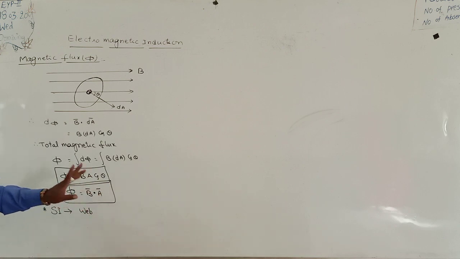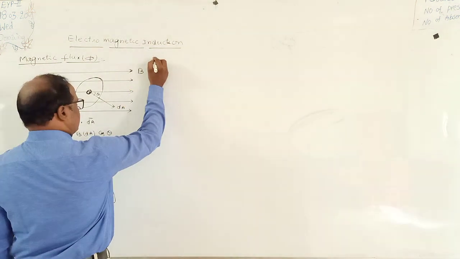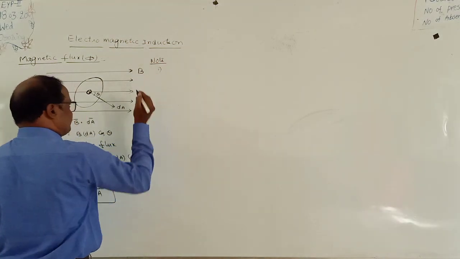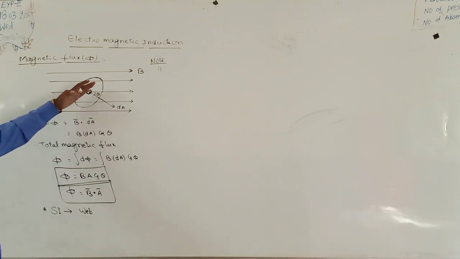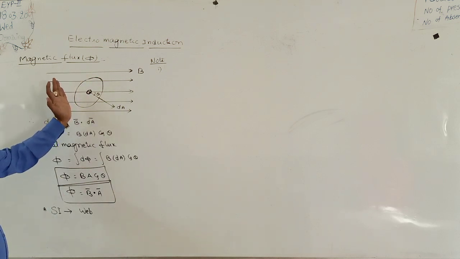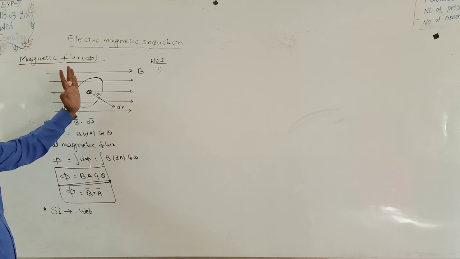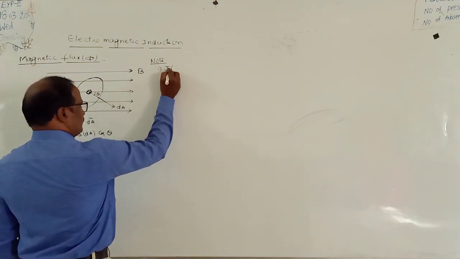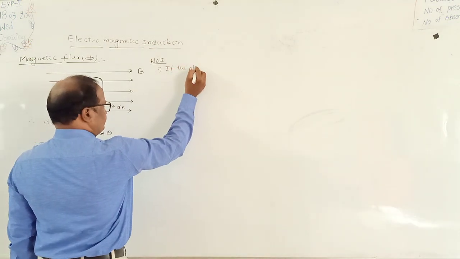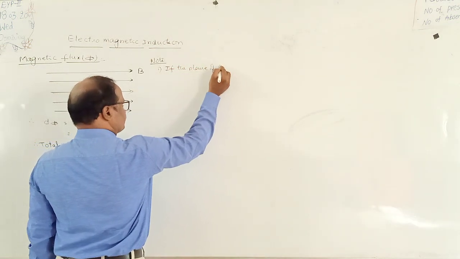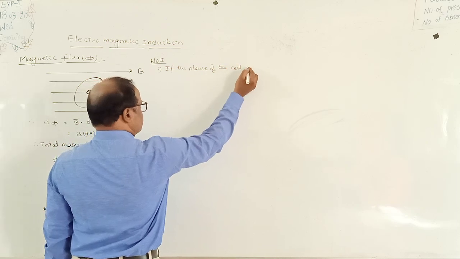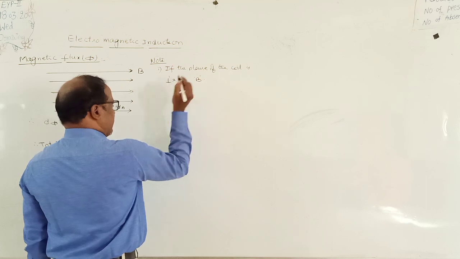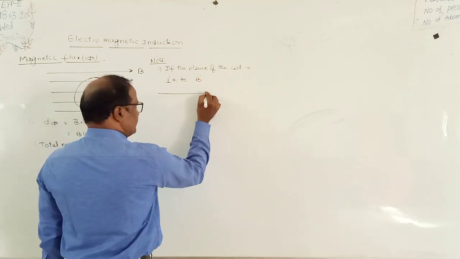Phi is equal to B bar dot A bar, unit Weber. Now again here are some more important special points. First one, suppose the plane of the body or the plane of the coil is perpendicular to the field direction. If the plane of the coil is perpendicular to B bar, the field direction.